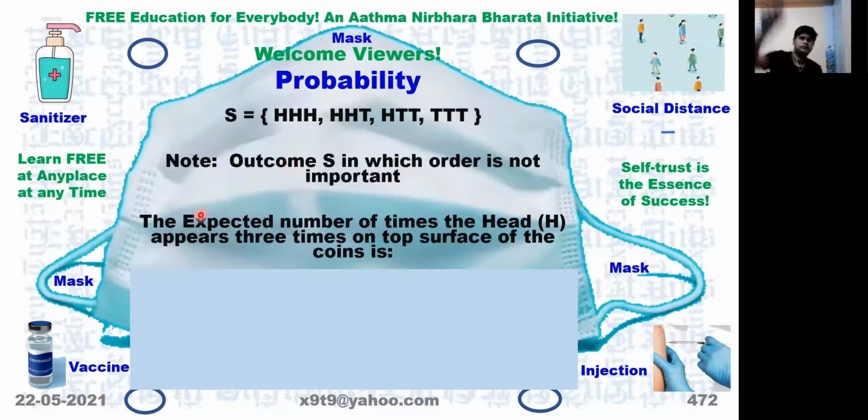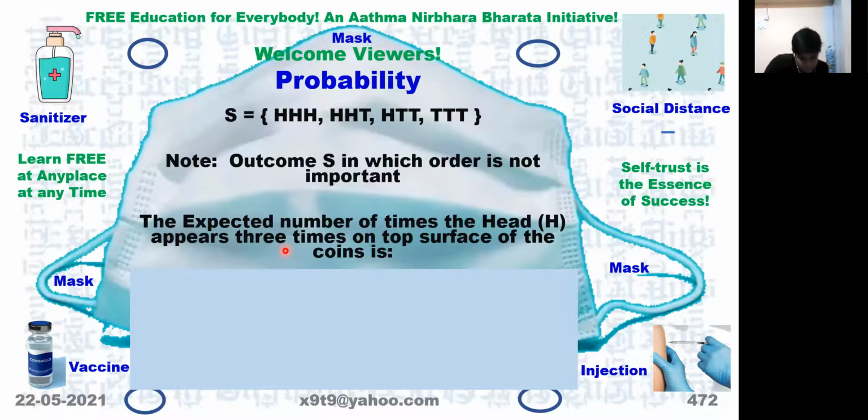Now, the expected number of times head H appears 3 times on the top surface of the coin, what is its expected number or probability?